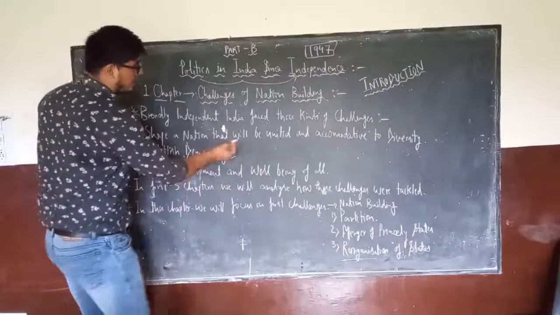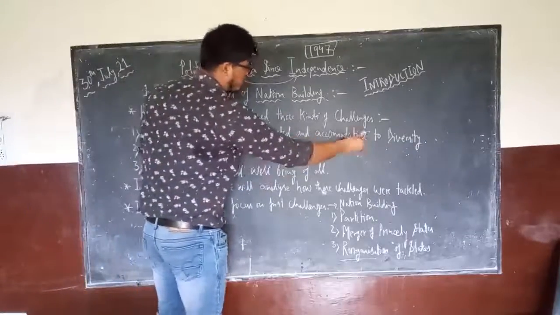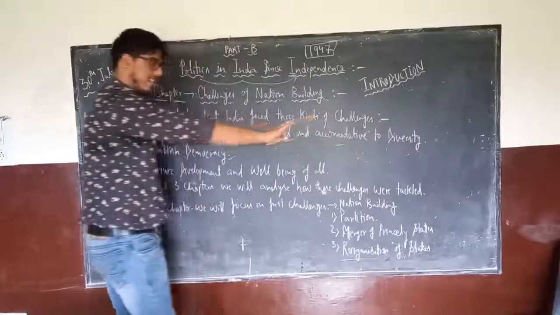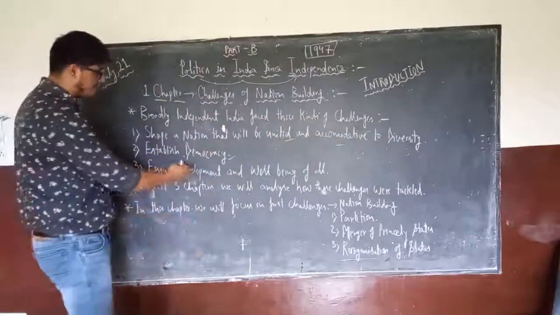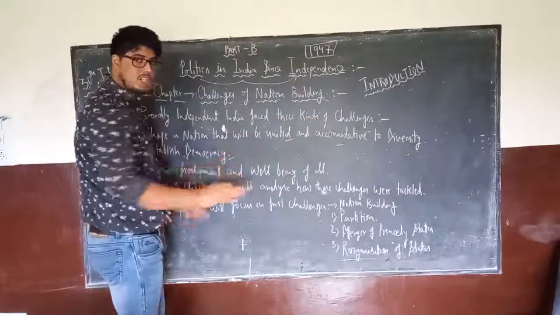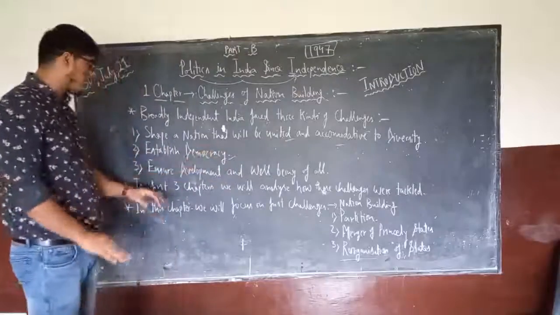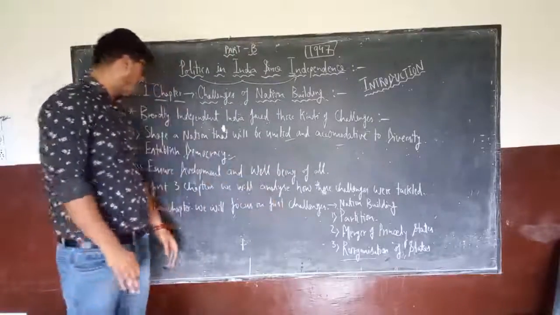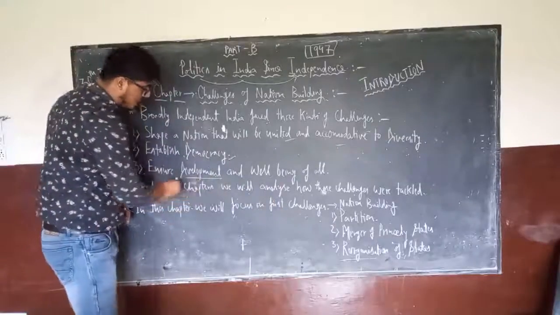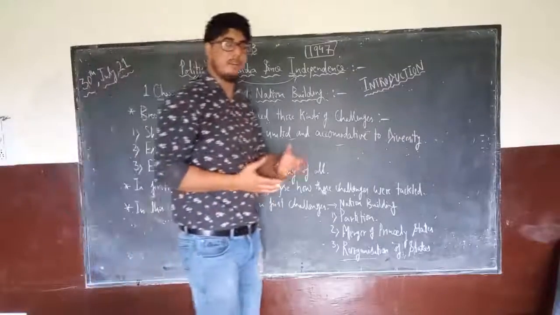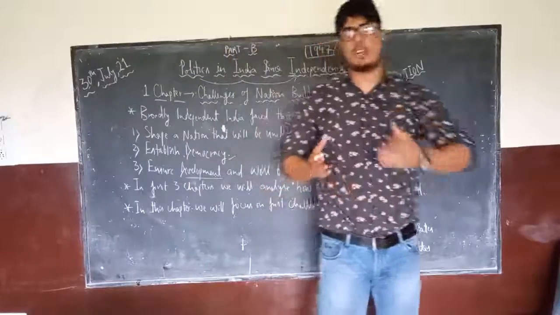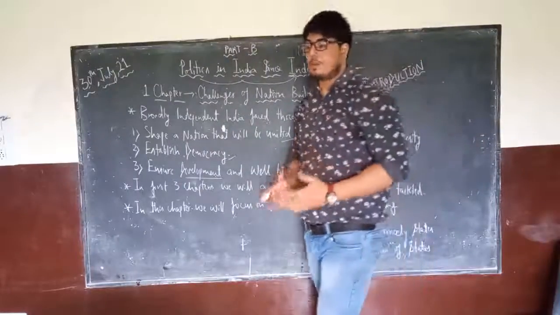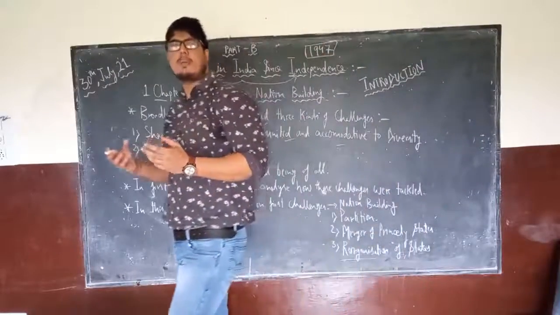Once we have united our nation and accommodated all the people, that is diversity. Then the second step was to establish democracy in our country, and the third challenge was to ensure development and well-being for all. We had to look for economic development, because we were a very poor country once we got independence. All the resources were used by the British. So we had to start; we were facing an economic crisis.